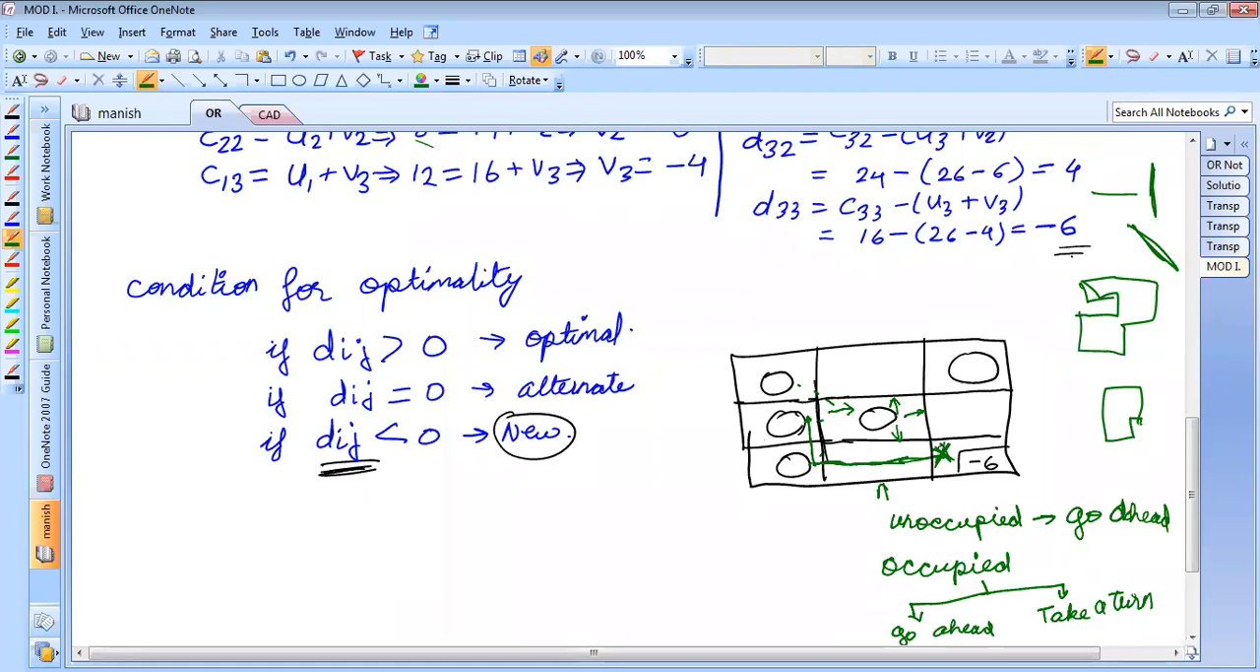Any doubts, students? At this point, if I go ahead, this is an occupied cell, no turning allowed. So this is not an option for me. Correct?